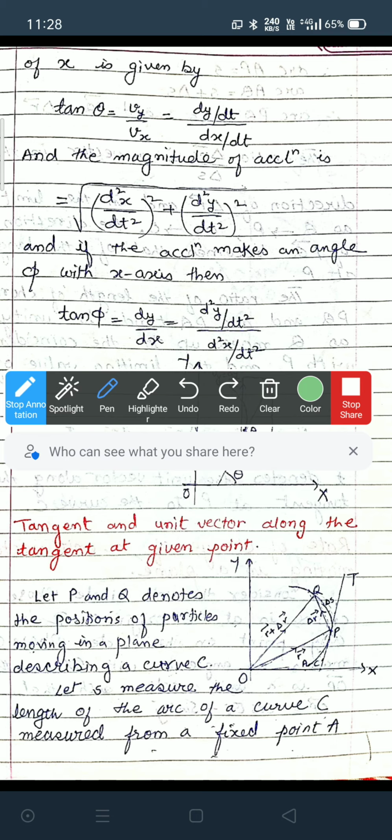Let P and Q denote the positions of a particle moving in a plane describing a curve C. Let s measure the length of the arc of the curve C, measured from a fixed point A. Here, on the curve we take a fixed point A, and if we count the curve length from it, that is equal to s.